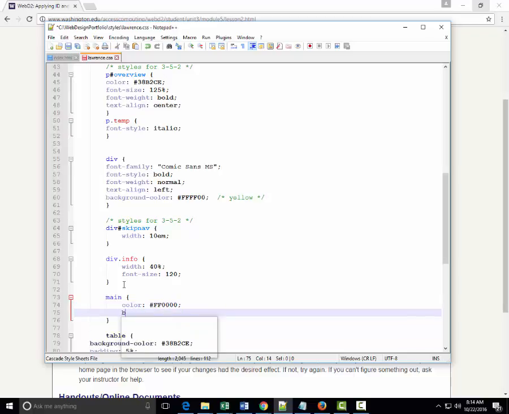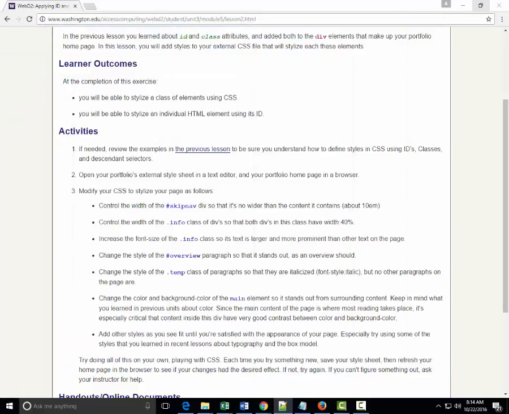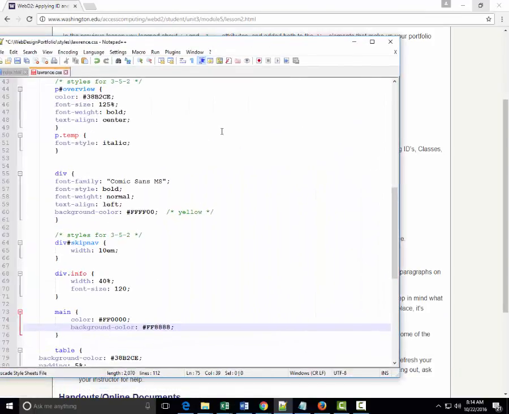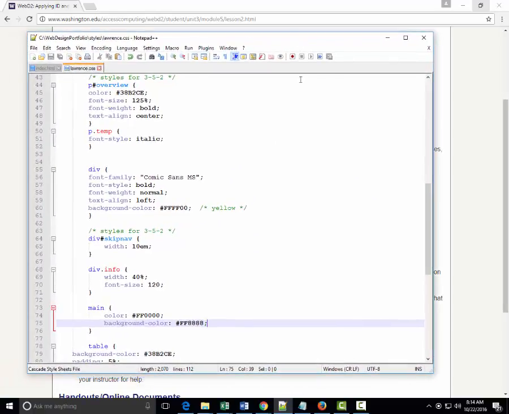And for our background color, I'm going to pick FF8888. Now this won't be really great contrast, even though it says that my main element should have good contrast, but I want you to choose the colors yourself. That's all they want us to do here.